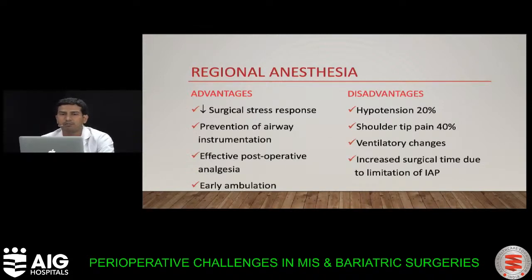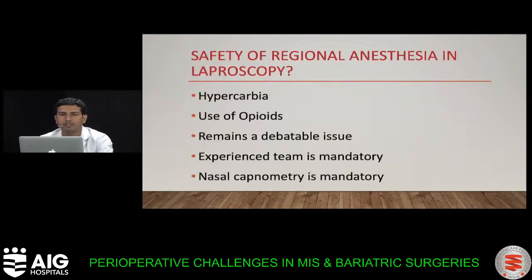Regional anesthesia, what advantages does it offer to laparoscopic surgeries compared to general anesthesia? It decreases the surgical stress response, prevents airway instrumentation, gives effective postoperative analgesia, early ambulation and decreased risk of deep vein thrombosis. Disadvantages: hypotension, shoulder tip pain, ventilatory changes, and increased surgical time due to limitation of intra-abdominal pressure.